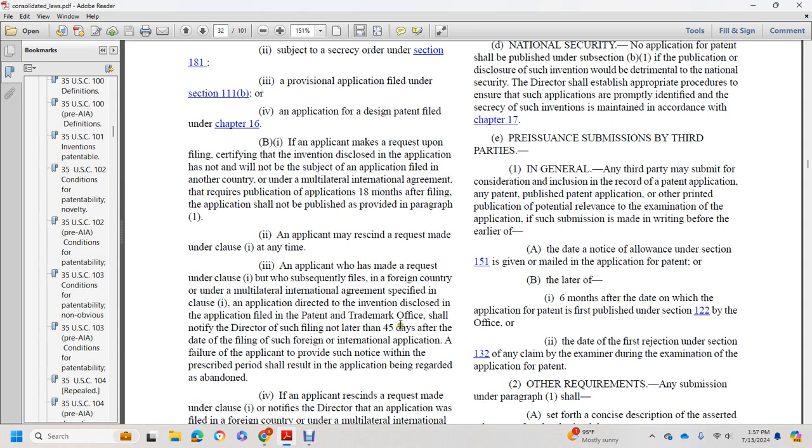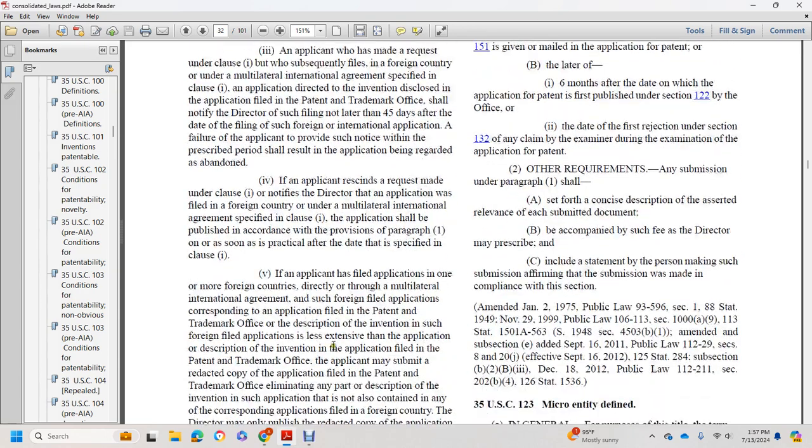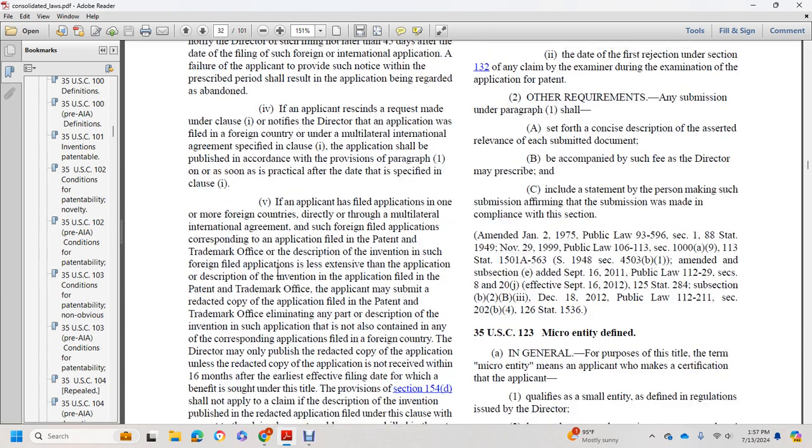(iv) A failure of the applicant to provide such notice within the prescribed period shall result in the application being regarded as abandoned, unless it is shown to the satisfaction of the Director that the delay in submitting the notice was unintentional. If an applicant rescinds a request made under clause (i) or notifies the Director that an application was filed in a foreign country or under a multilateral international agreement specified in clause (i), the application shall be published in accordance with the provisions of paragraph 1 on or as soon as is practical after the date specified in clause (i).